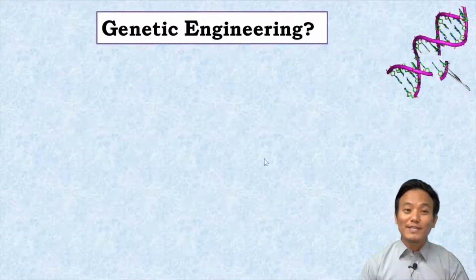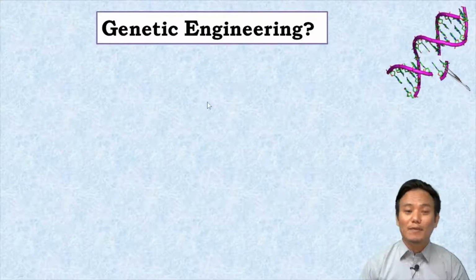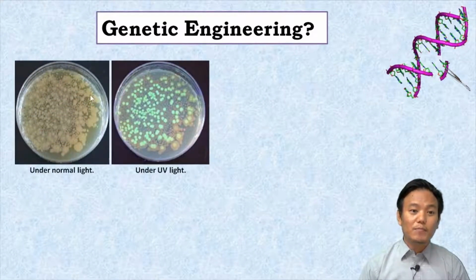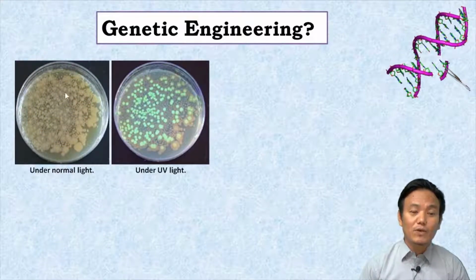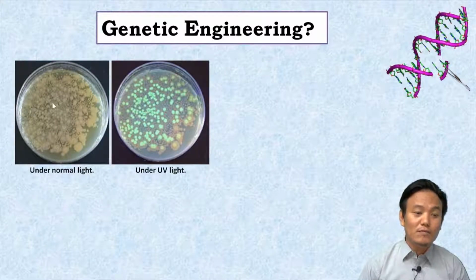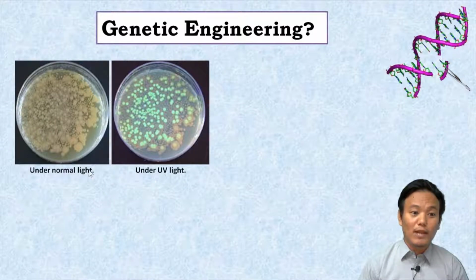Now let us try to understand the term genetic engineering in a better way by looking at an example. In this picture, you can see a petri dish with bacterial colonies growing in it. This petri dish contains nutrient medium, and in this nutrient medium, there are lots of bacterial colonies growing. Now, if you expose this petri dish and the bacteria to normal light, under normal light, the bacterial colonies do not glow. But if you expose the same petri dish under UV light, some of the bacterial colonies have started to glow. Right. So these bright green spots are glowing under UV light. They are bacterial colonies which are glowing under UV light.